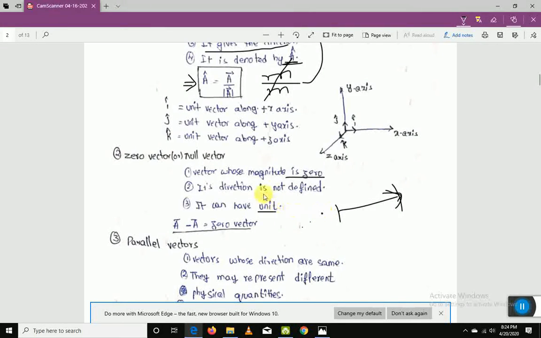What is the direction of this dot? We can't define it, right? So that is the reason, the second point: the direction is not defined, the magnitude is 0, and the unit is the same as the one which we are subtracting, or else it can have units. Simply, we can have units.